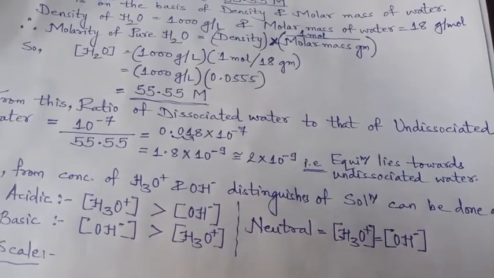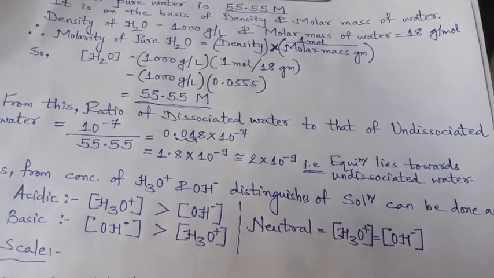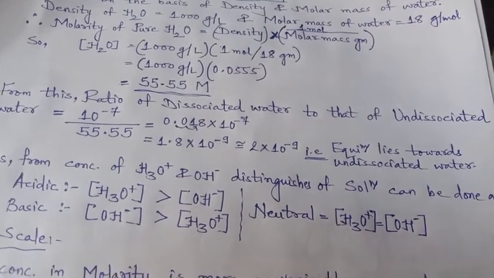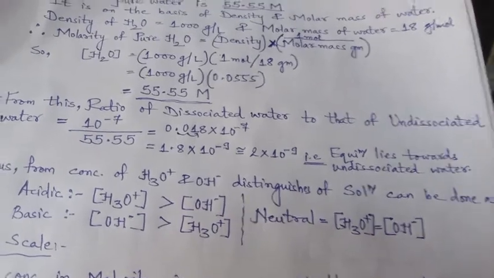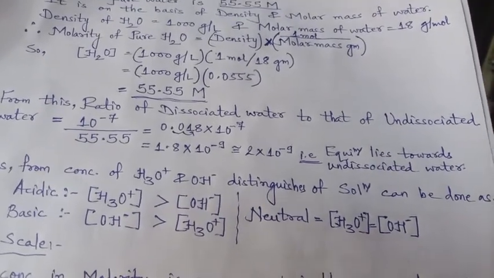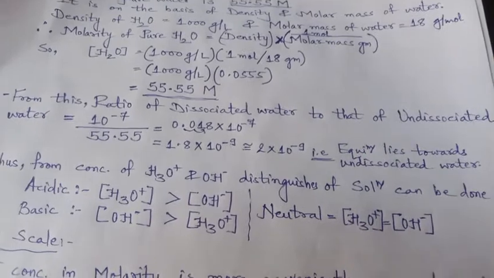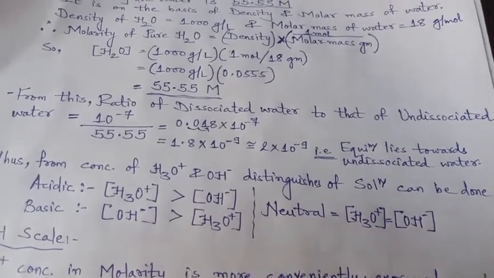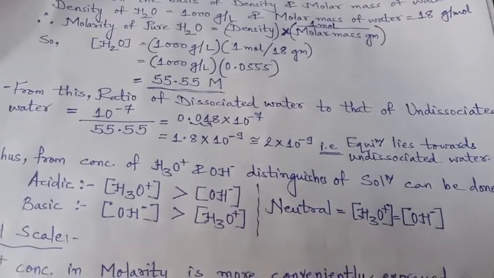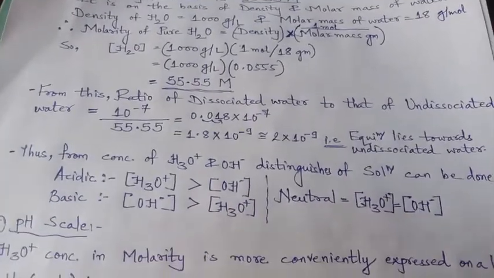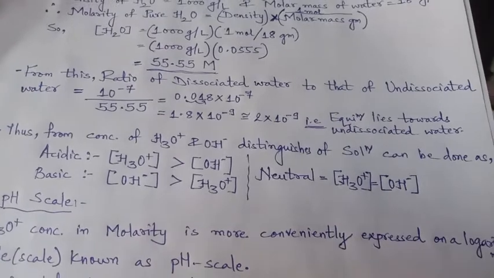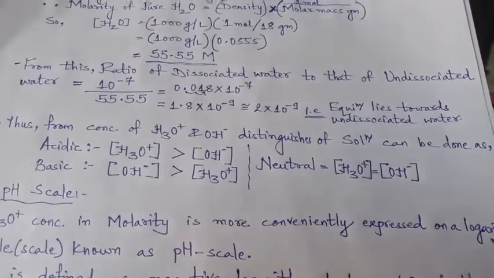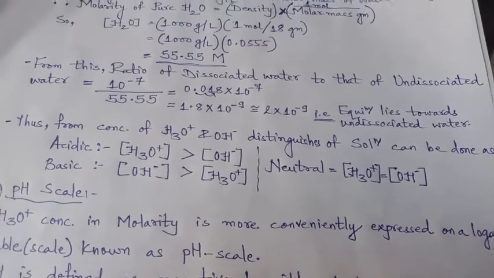So density 1000 gram per liter multiplied by 1 mole upon 18 gram. The calculation of 1000 into 1 upon 18 is 1000 multiplied by 0.0555, which gives 55.55 molar.